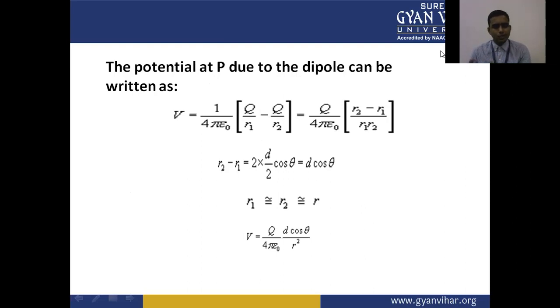R1 is nearly equal to R2, which is equal to R. Now we assume R1 R2 equals R squared. So V equals Q upon 4 pi epsilon naught, d cos theta upon R squared.